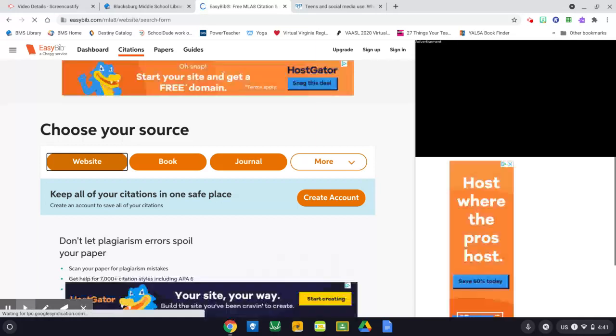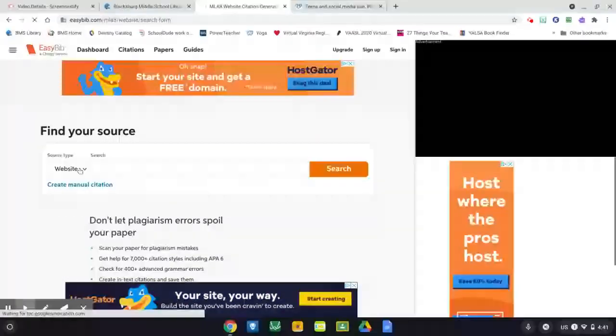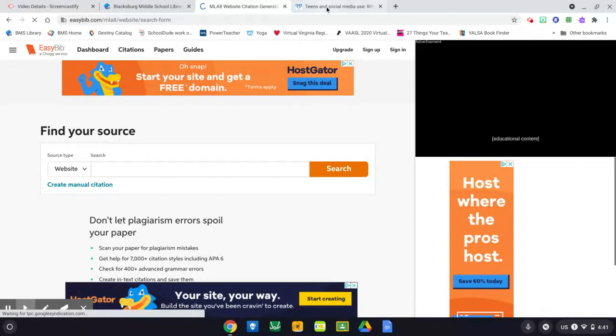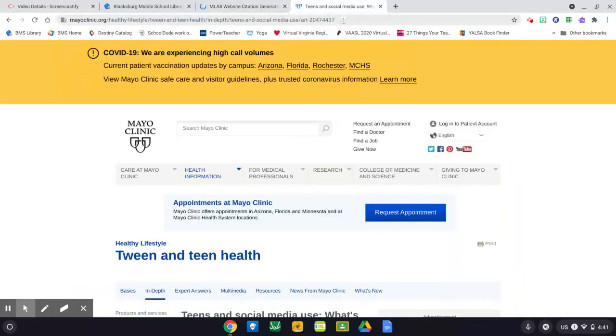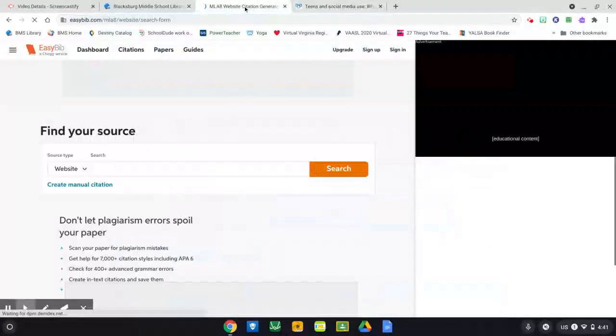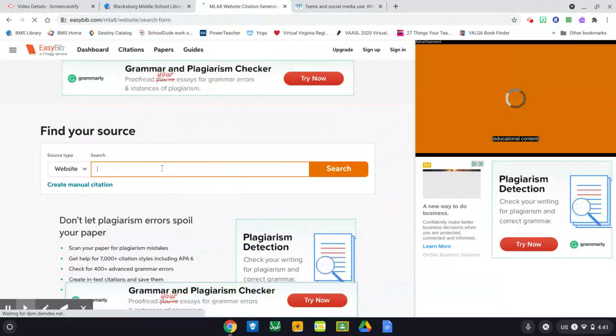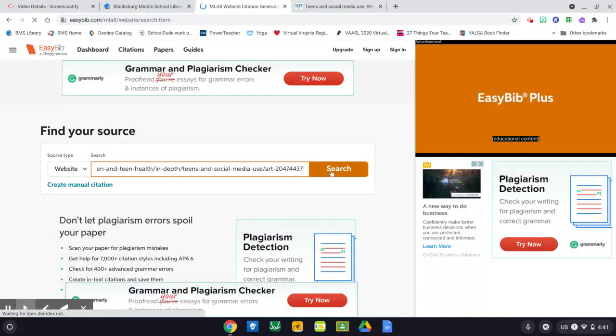And then as it loads, it's going to ask you for the URL. So I'm going back to my tab with my article. I'm going up to the URL bar, and I'm going to copy the URL back to EasyBib. I'm going to paste that in, and then I'm going to search.